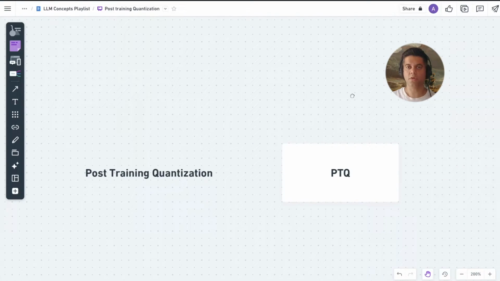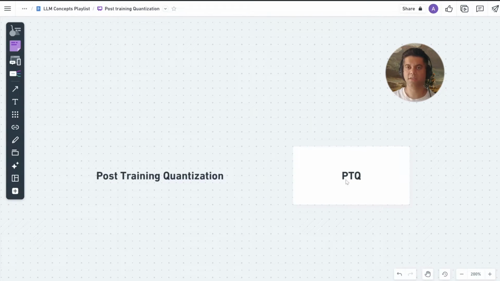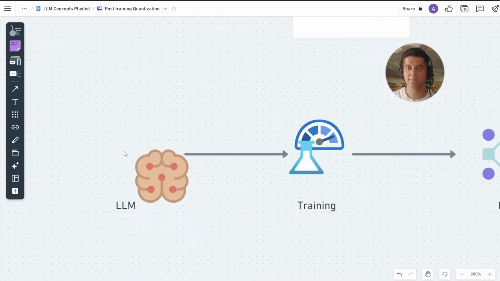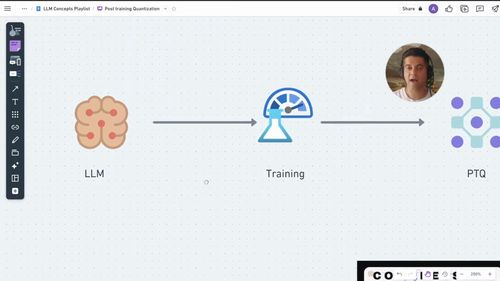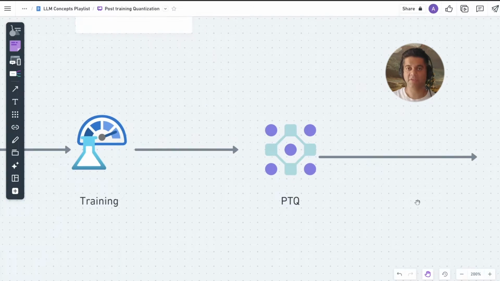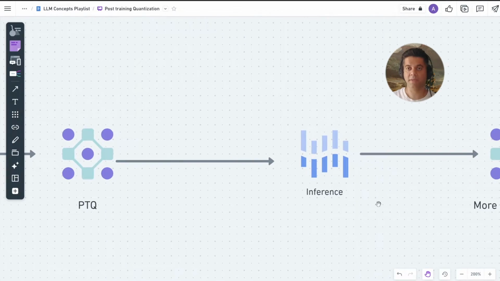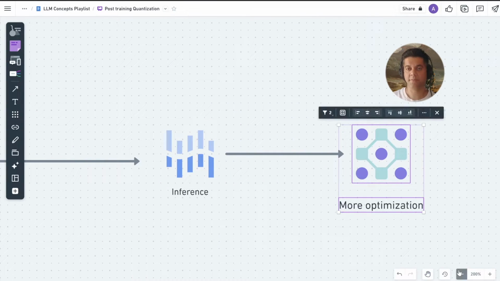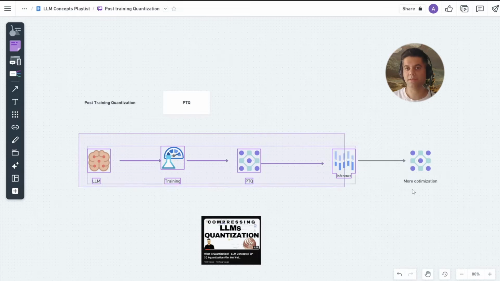Today, we are talking about post-training quantization methods or PTQ methods. We are going to refer to this concept as PTQ for the remainder of this video for simplicity. Now, PTQ is all about applying quantization techniques to make the model more resource efficient after it's been trained. There are multiple times in the life cycle of an LLM after it's been trained where you can apply PTQ. This means even during inference, we can keep optimizing it. So essentially, sky's the limit.